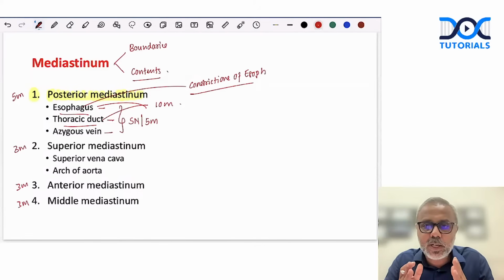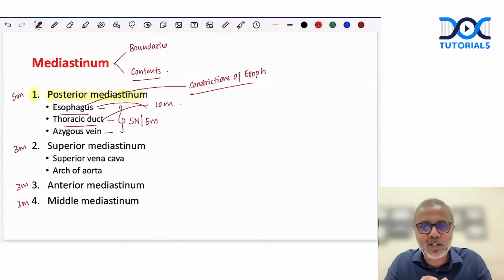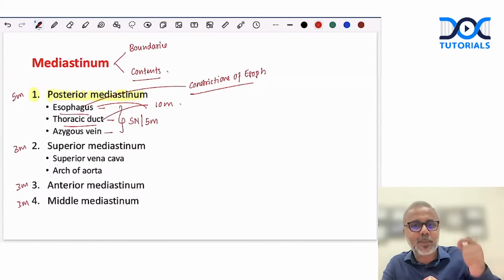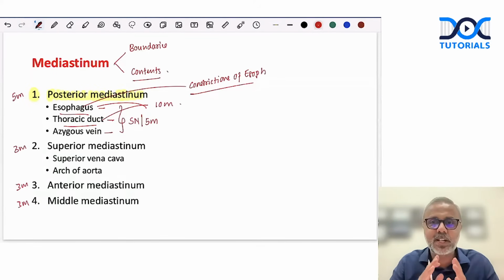A 40-year-old man comes with complaints of dysphagia, and for further evaluation, upper GI endoscopy was referred to. On doing upper GI endoscopy, what are the possible sites at which the endoscope can get obstructed? So they are referring to the anatomical constrictions of the esophagus, at what levels they lie. This is what is required.